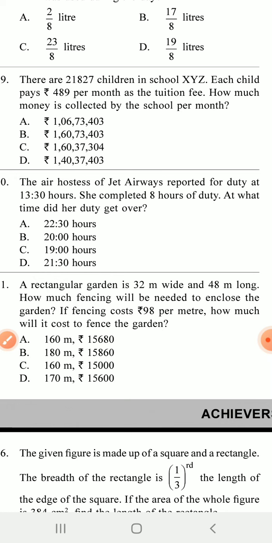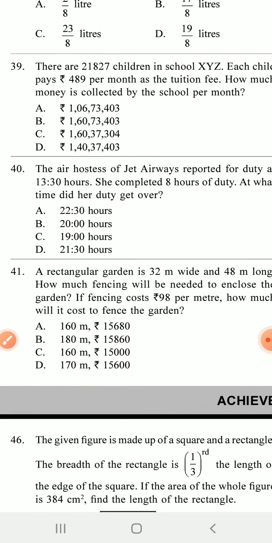So from 1:30 you go 8 hours ahead, and 9:30 comes. What is the 24-hour time for 9:30? So 12 plus 9. So the answer for 40 is 21:30. It is very easy math, you know.